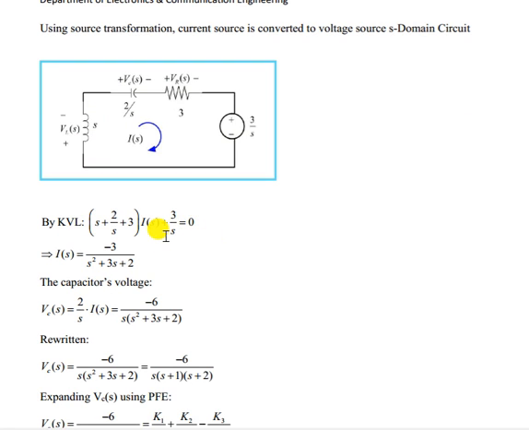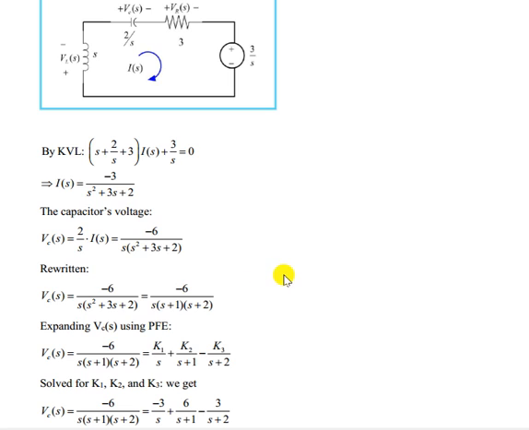That is the KVL. Applying KVL across the loop, current I is flowing, so I into this, I into this, I into this. Simple algebraic equations. Now I is equal to what? That we got in terms of s. So Vc(s) will be equal to I(s) into 2 by s, that is the reactance of the capacitor. So we got this value. Now we have to convert it into the time domain using the inverse Laplace transform.